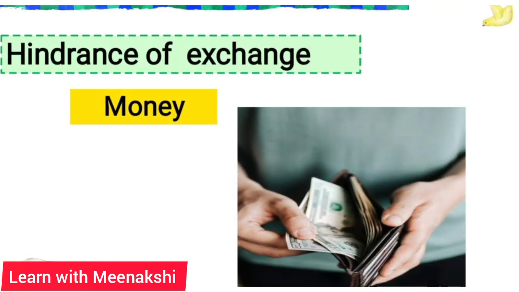It is hindrance of exchange. How does trade take place? Yes, trade refers to buying and selling of goods. How do you purchase or buy a product? By paying money for that, right? So money is a medium of exchange which helps for the buying and selling of any products and services. If you make the payment right over the shop counter, the shopkeeper gives you the product, right? So hindrance of exchange is removed by money. With the help of money, hindrance of exchange has been removed.